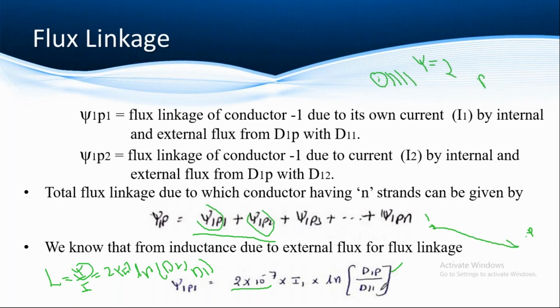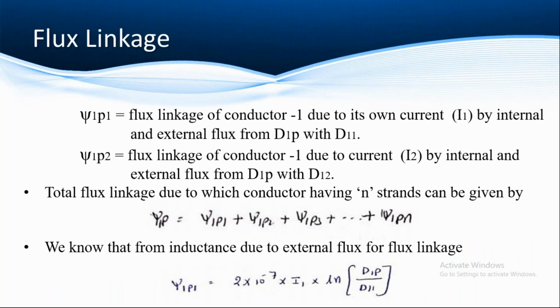The denominator is the inner distance, the individual distance D11, which we can write as the self distance of conductor 1. This is the formula we obtained for Psi 1P1, from the inductance of a conductor due to external flux.